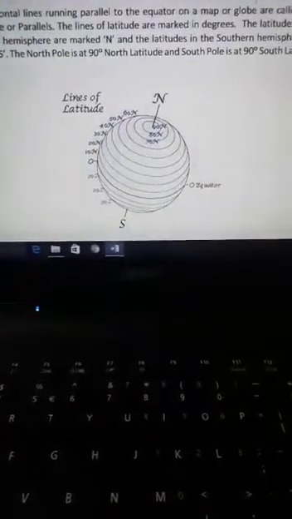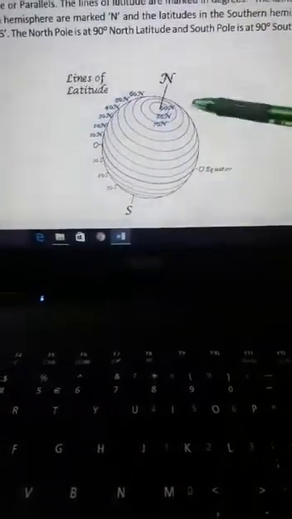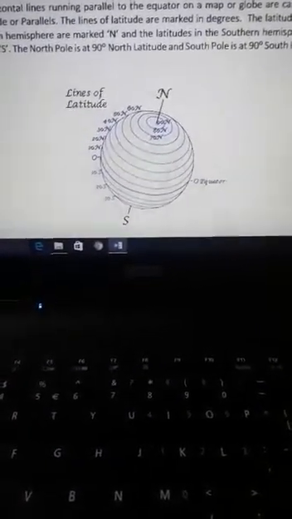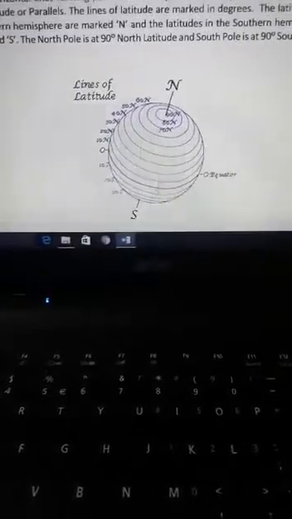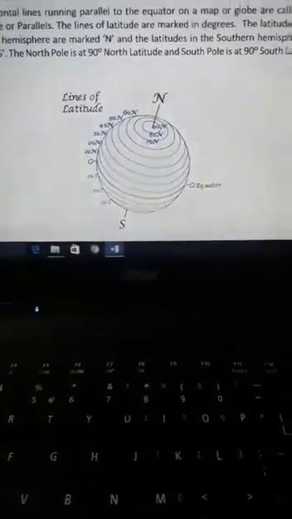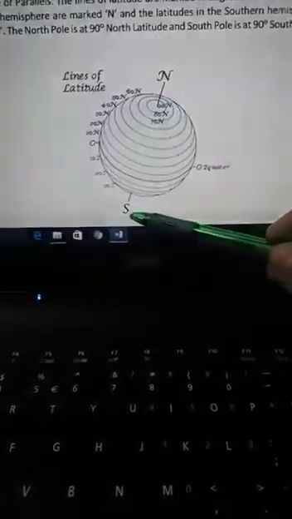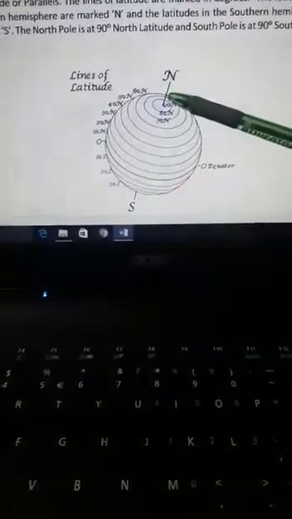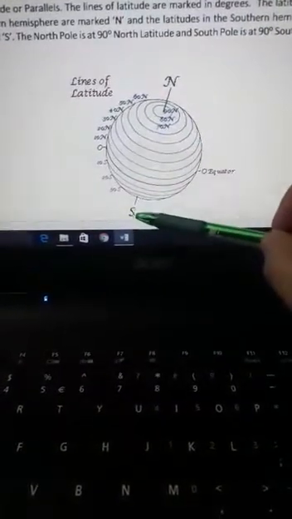The latitudes in the northern hemisphere are marked as N, and the latitudes in the southern hemisphere are marked as S. The North Pole is 90° north latitude and the South Pole is 90° south latitude.